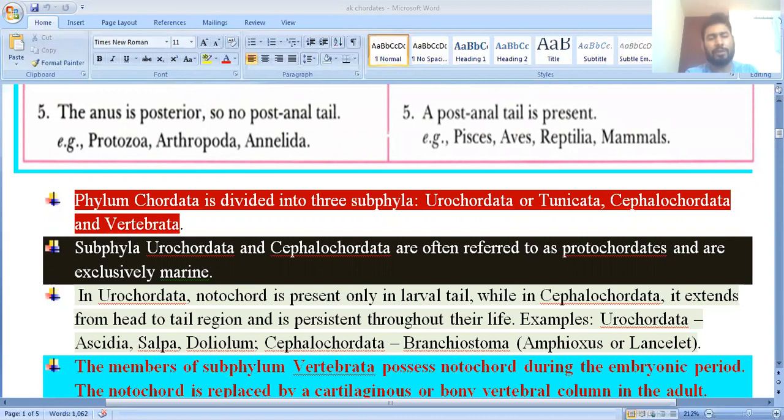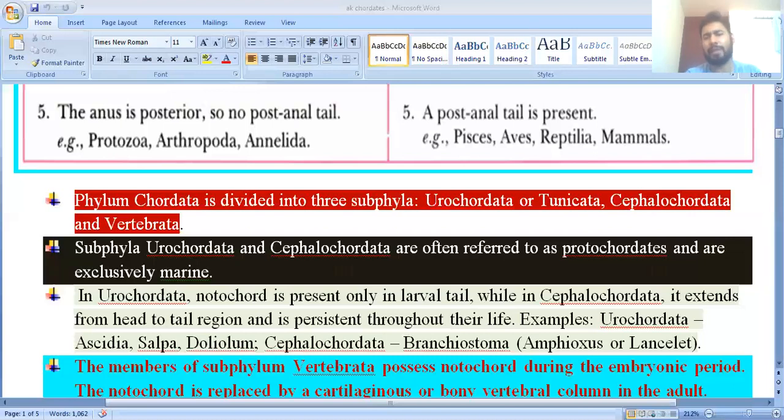Clear? We will discuss Vertebrata later. I am going to discuss the two subphyla Urochordata and Cephalochordata, which are collectively referred to as Protochordata. I had already told you that in the last video we discussed the phylum Hemichordata. Hemichordata were previously placed together with the Protochordata, but now they are placed in a separate phylum. Urochordata and Cephalochordata are collectively referred to as Protochordata, and these are exclusively marine.